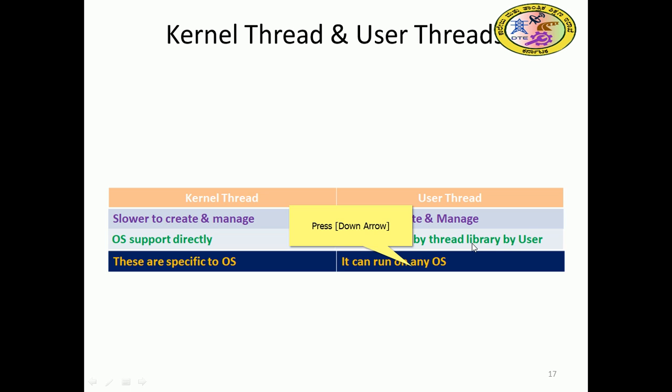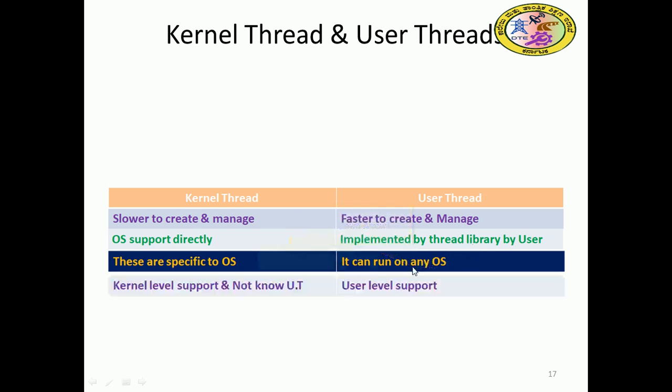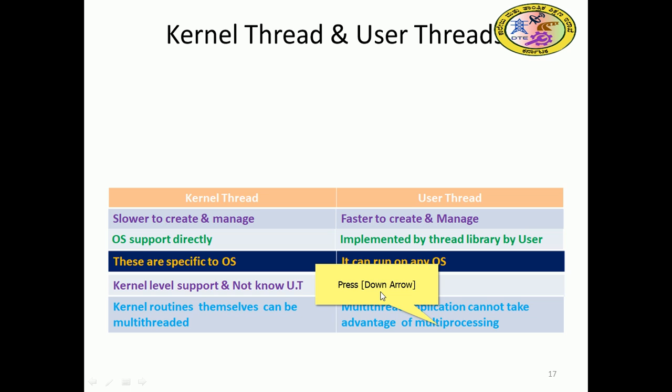So now it is running on your mobile also. So that is a user thread, right? Kernel threads have kernel level support and are not known to the user thread. These kernel threads are kernel level threads, and they are not aware of the user thread. User level threads are supported at the user level. Kernel routines themselves can be multi-threaded, so inside the kernel it is multi-threaded.